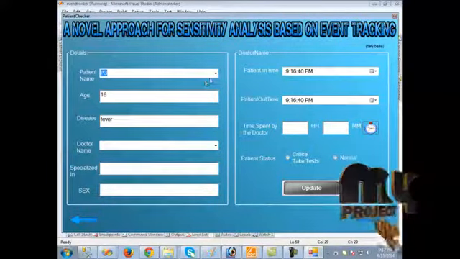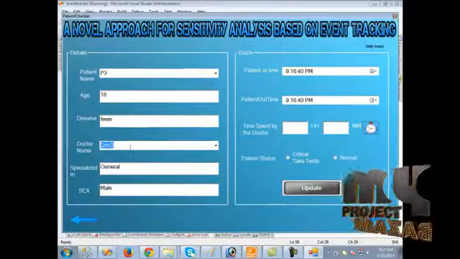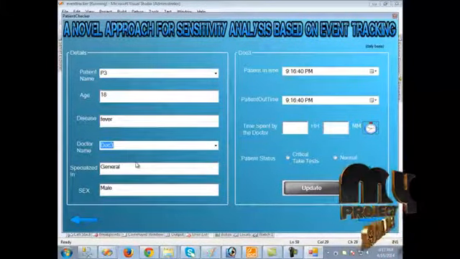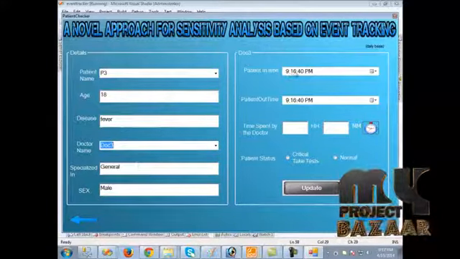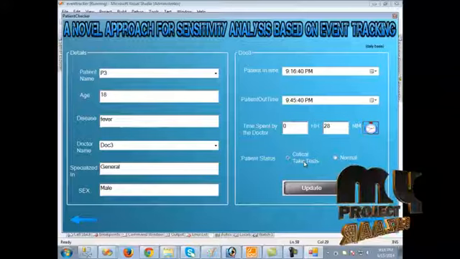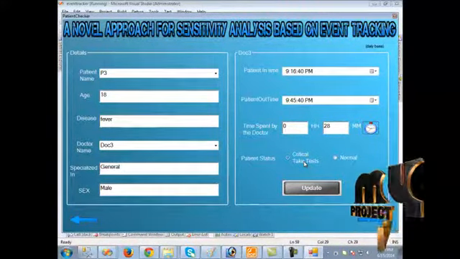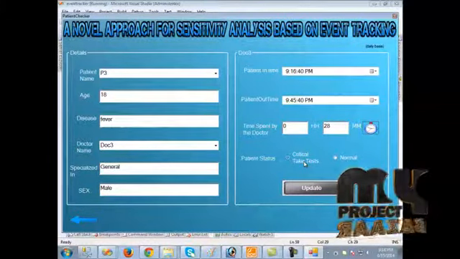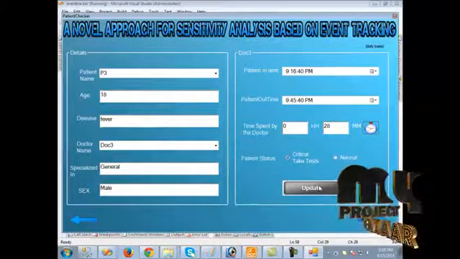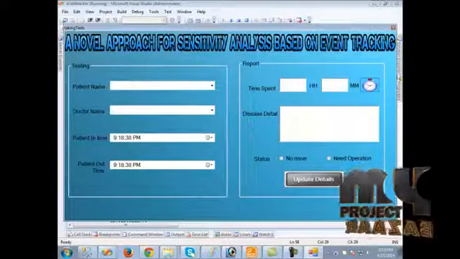When we click the patient name, it will automatically give the age and the disease name. When we click the doctor name, it will automatically show the specialization. The patient's in time and out time should be mentioned. The doctor should decide whether the patient is in a critical situation or a normal situation. So here we click the critical situation and just click update. When we click the next button, it will redirect to the next page.